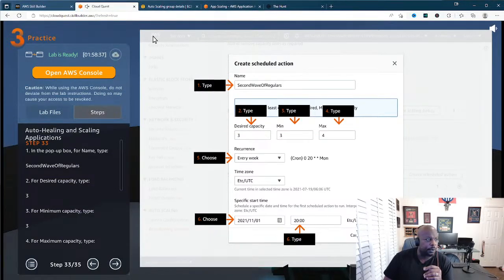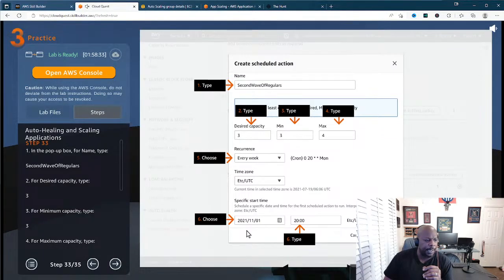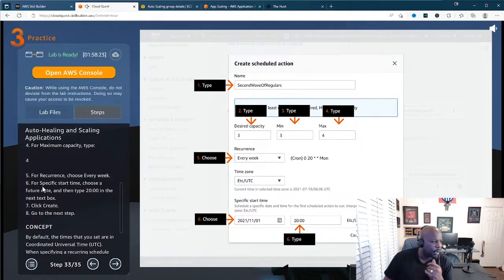And then Etc UTC, yep. And then go to a specific time. So choose that date. We want to make sure we choose a date that's in the future, I believe. All right, let me see what it says. For a specific date, choose a future date, then type 20 or 2000, which is 8 p.m. I know that because I was in the military so many years. You can look at the background back there, right? All right, got it. So type 2000 in the text box, then create. Okay, cool.